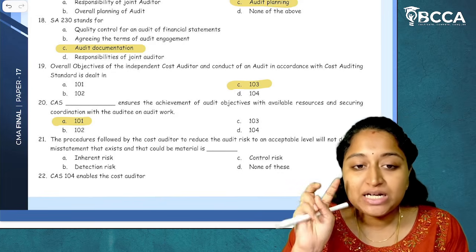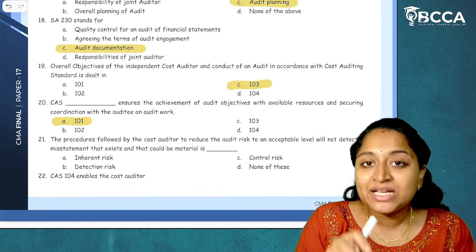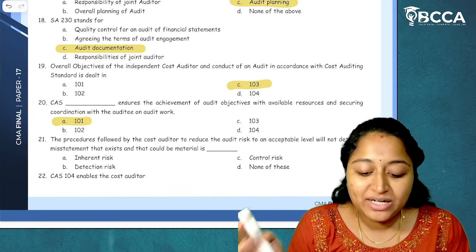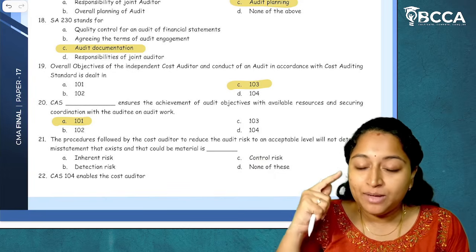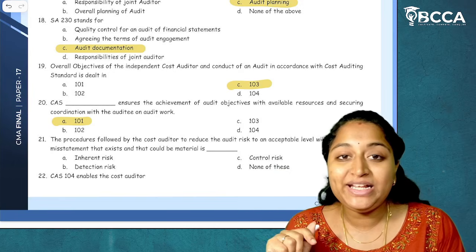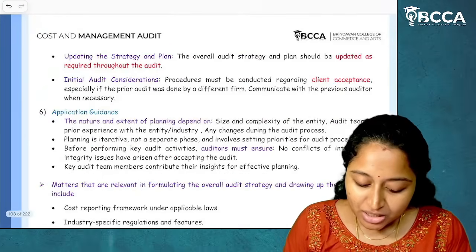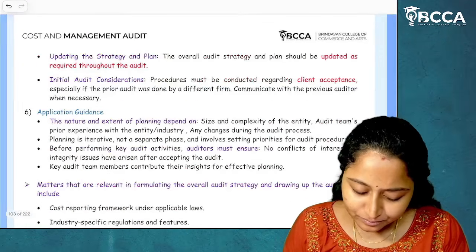One is inherent risk, one is control risk, and one is detection risk. What is inherent risk? If the controls are there and if controls are not proper, then it is inherent risk. If controls are there and because controls are not proper, the material misstatements are not being identifiable, then it is control risk. So there is a minute difference between inherent risk and control risk.